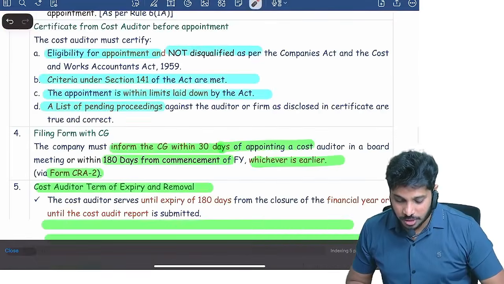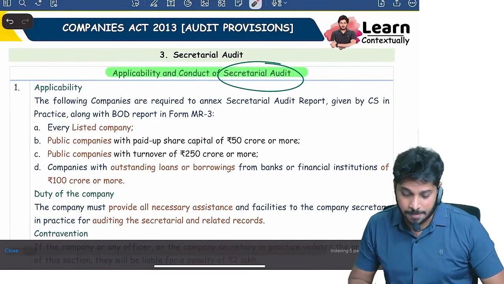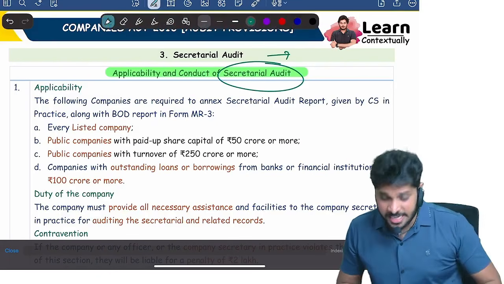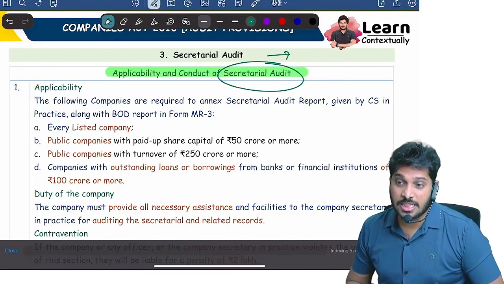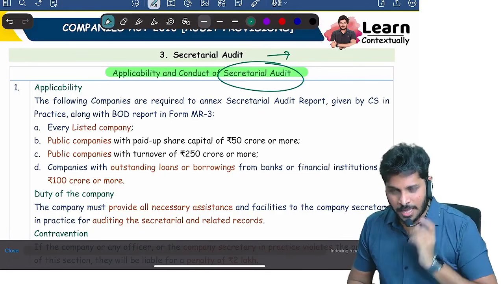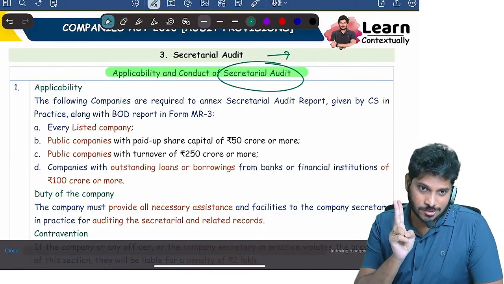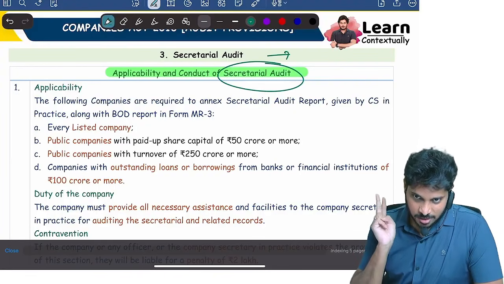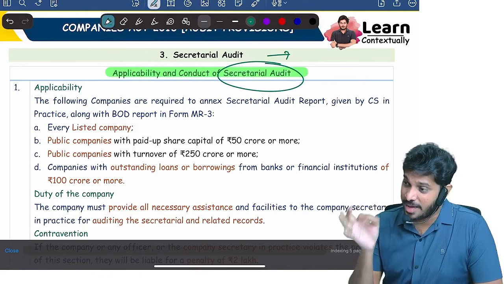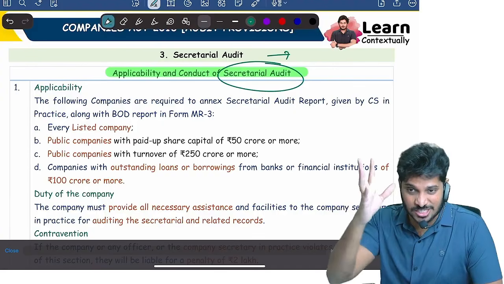Now let's focus on secretarial audit. What exactly is secretarial audit? You know, in India, there are 12,000 plus laws. 12,000 plus acts, laws and regulations are there.